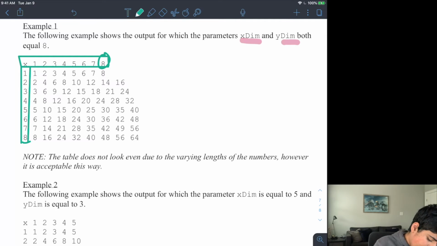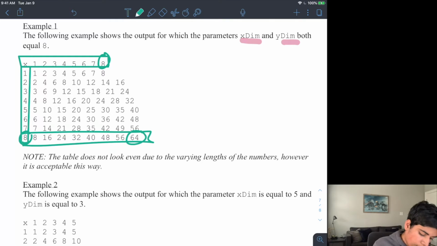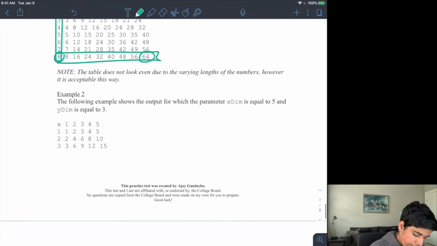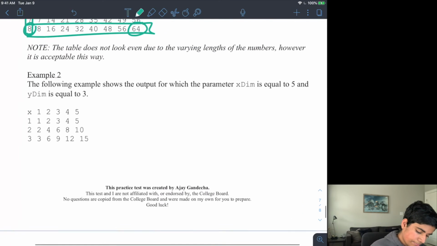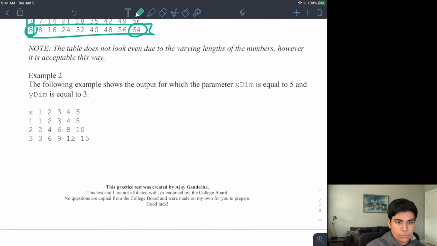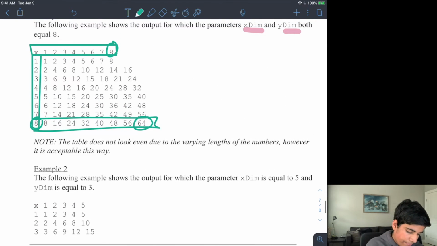So if I were to do 8 and 8, I would look for the eighth row and then the 8th column, and that would tell me my answer. And then here I have an example if my x dimension was 5 and my y dimension was 3, it shows me what my output would look like.